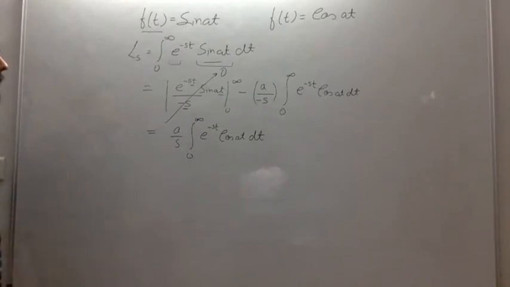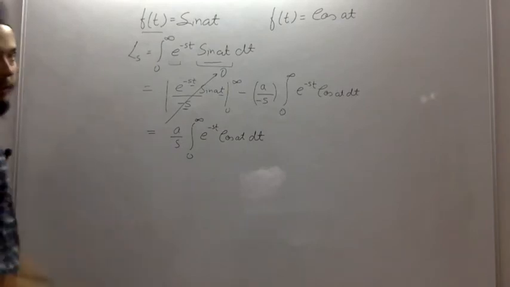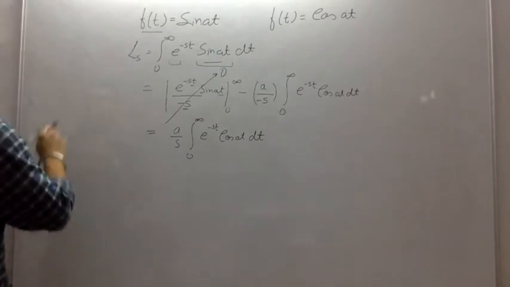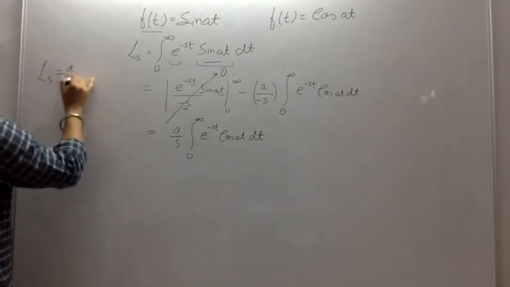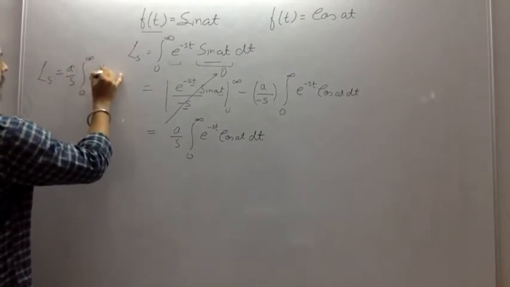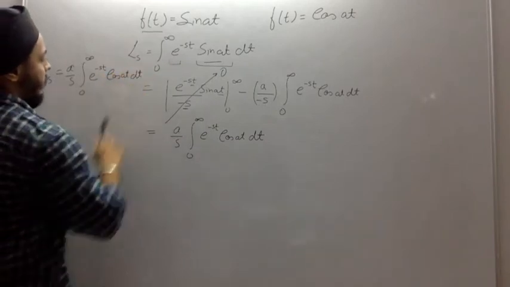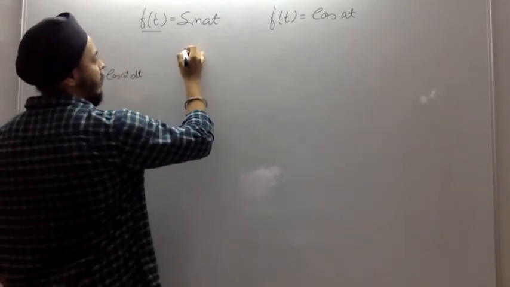This is clear till here. Now we will move on to cos at. Let us write it here. Laplace for sine is a over s, integration 0 to infinity e to the power minus st, times... Now let us do the same for f of t equals cos of at.